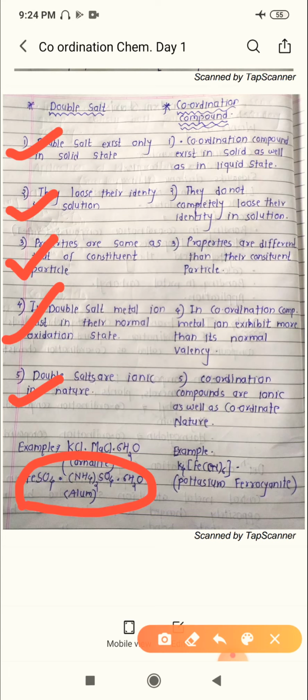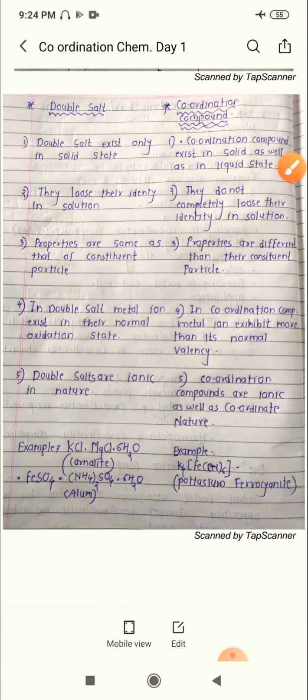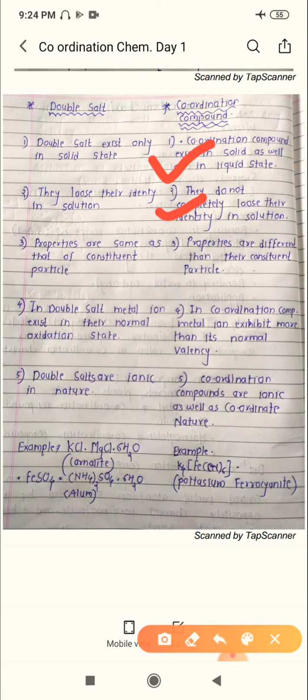Now let's talk about the coordination compound. Generally, coordination compounds exist in solid as well as liquid state. Second point, they do not lose their identity completely in solution.